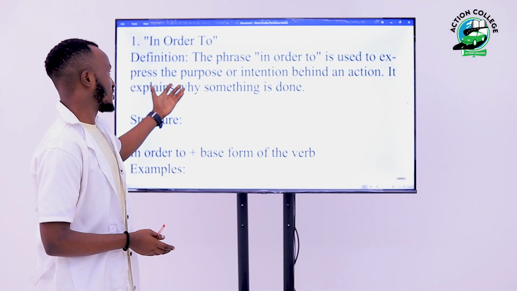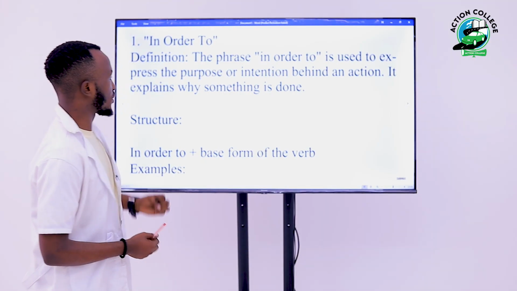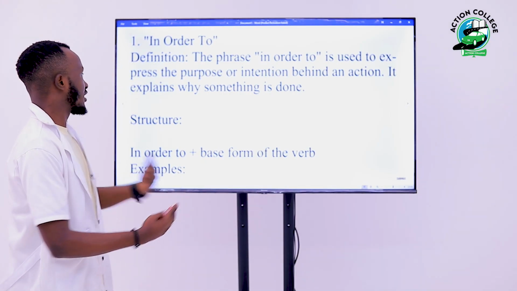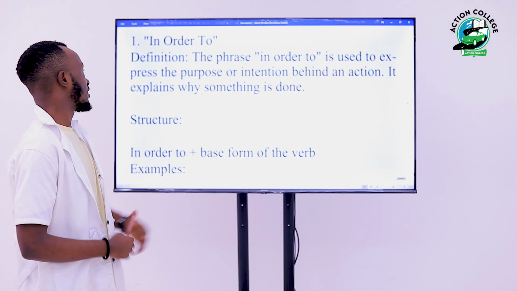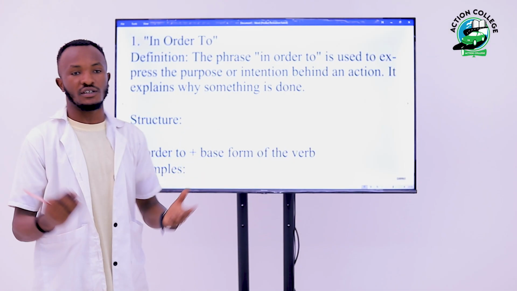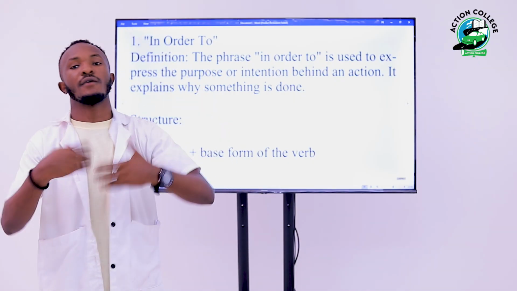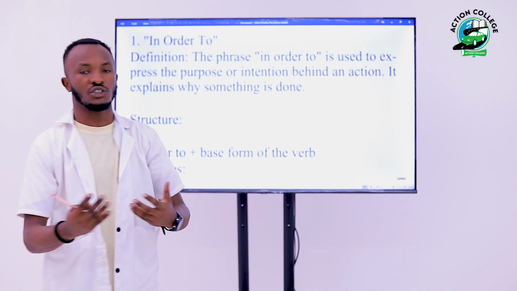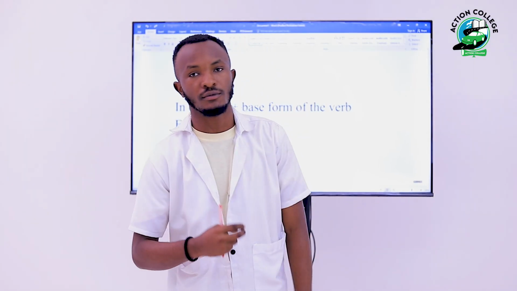As you can read it here on the screen, this connector in order to is used to express the purpose or intention behind an action. It explains why something is done. Actually, we use this connector when we're expressing the intention and why something has been done. So let us look at its structure, how actually this connector in order to is used.